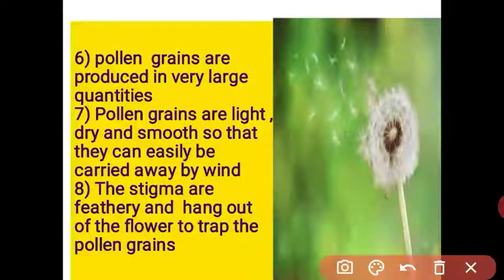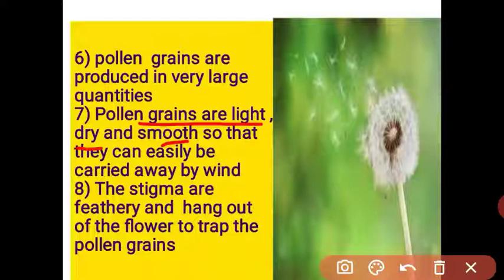So most of the pollen grains are lost everywhere. Very few pollen grains are transferred from anther to the stigma of the same species. So it is the condition that a large amount of pollen grains are produced. The pollen grains are light, dry and smooth. Why? Because they can be easily carried by the wind. Means they are very small, lightweight, smooth.